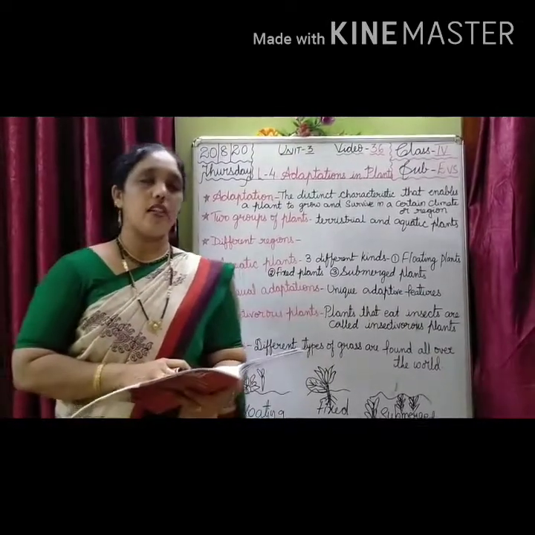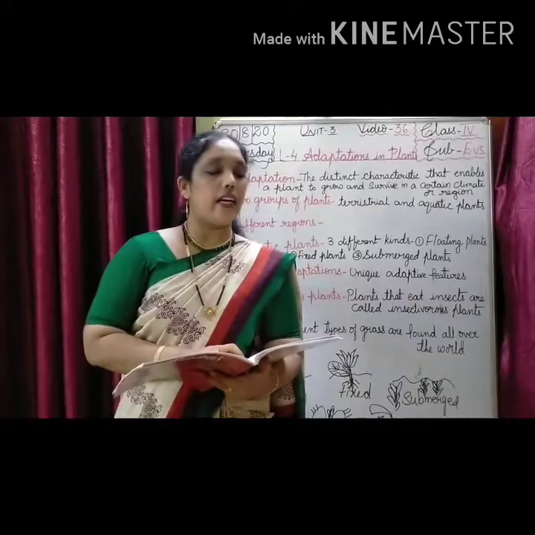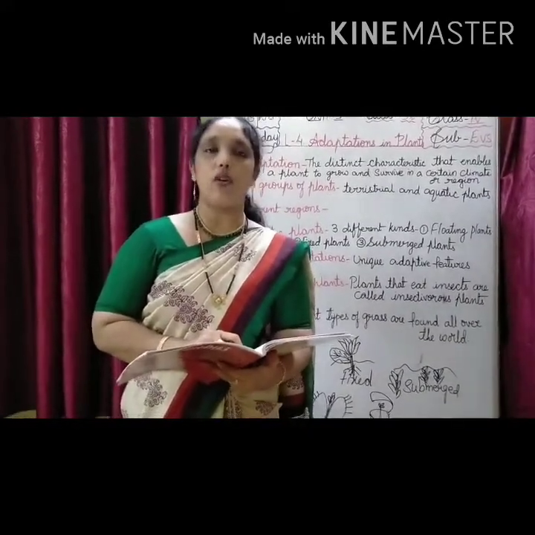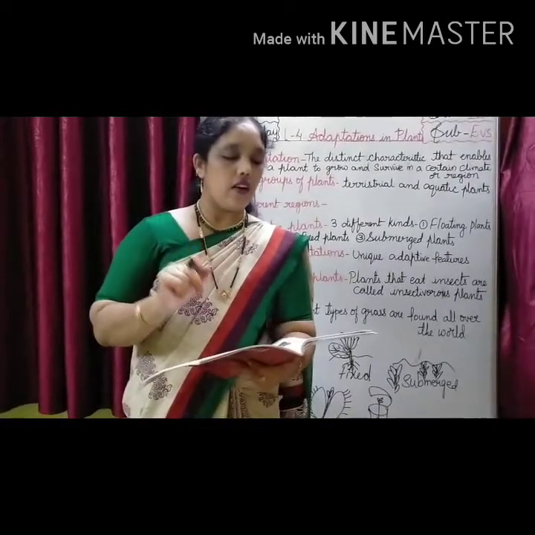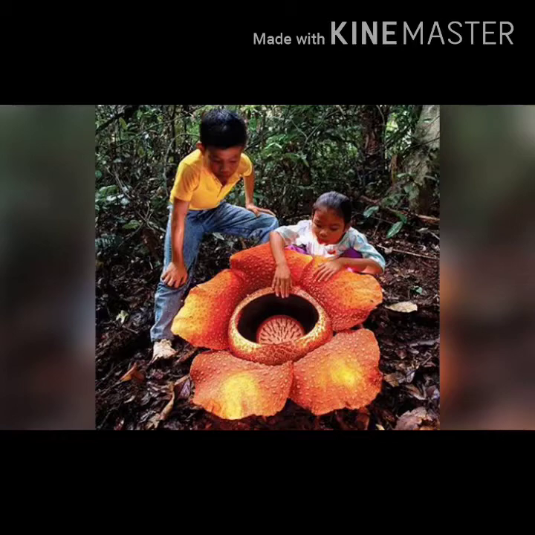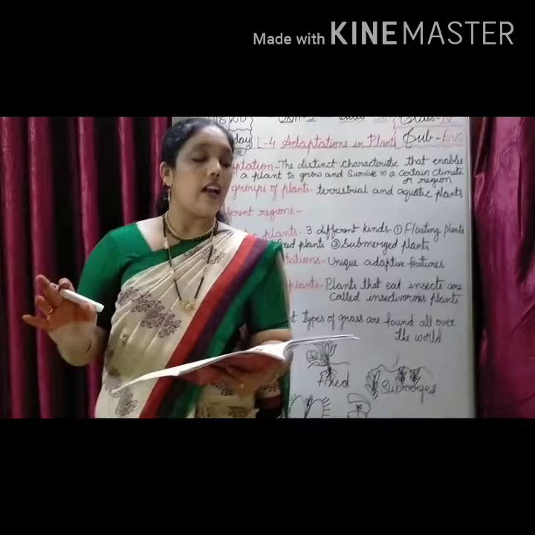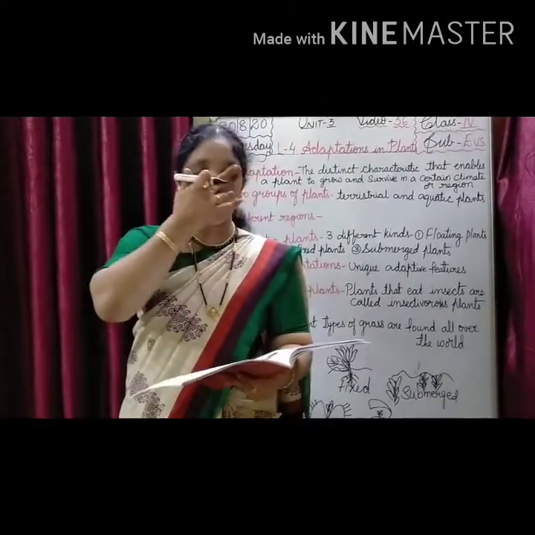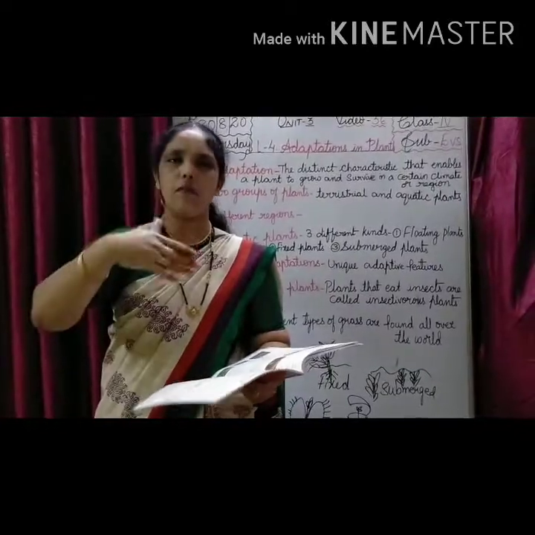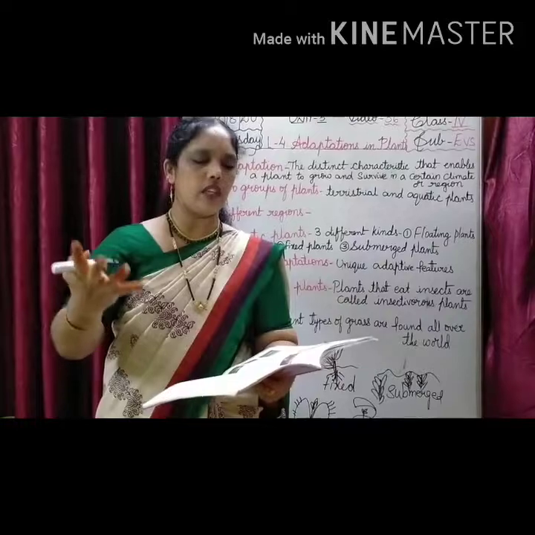Next, saprophytes. What are saprophytes? Molds and mushrooms. They live on dead and decaying organic matter. Such types of plants are called saprophytes. Next, all of you know, Rafflesia. It is the world's largest flower. Rafflesia is a parasitic plant. Parasitic means, children, it will depend on another. This flower doesn't have a stem, leaf, anything. Just once in a year or two years it will come out.